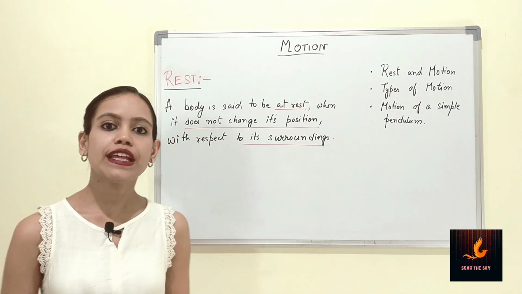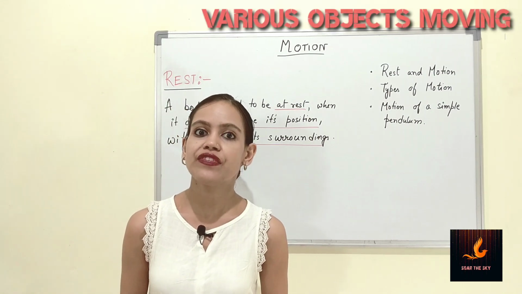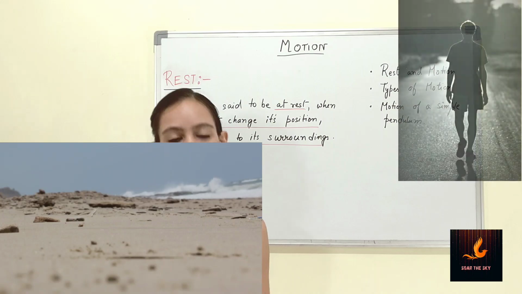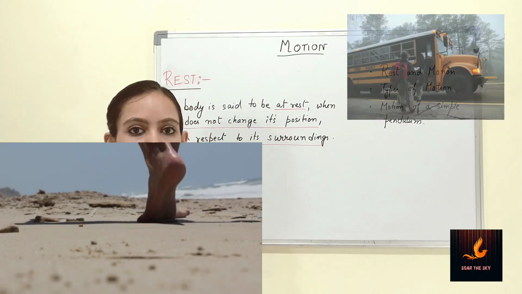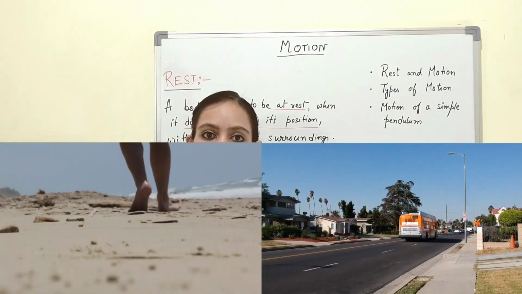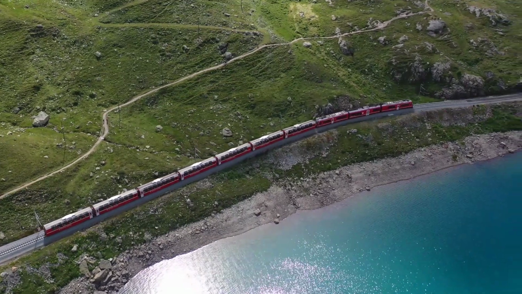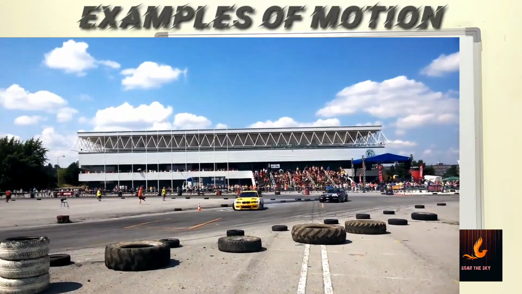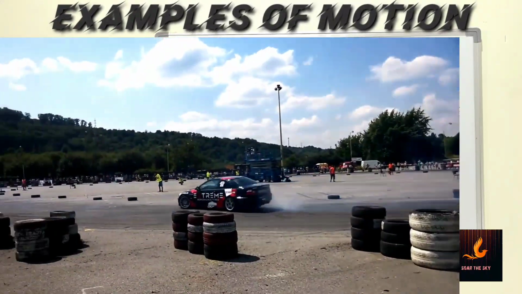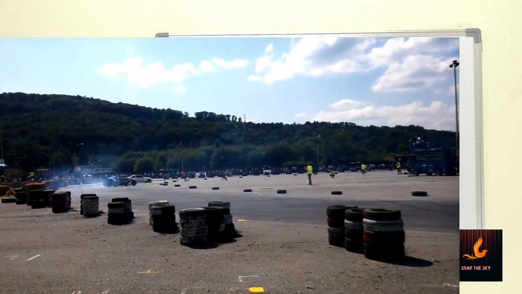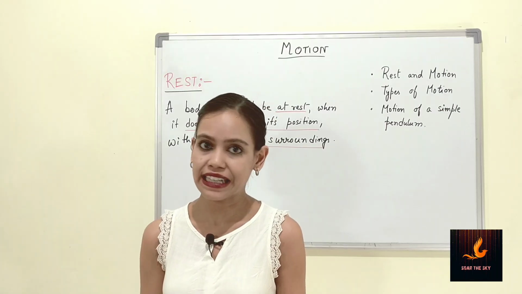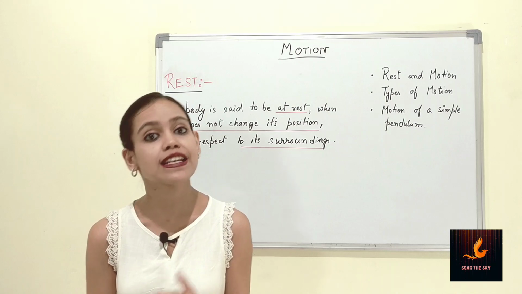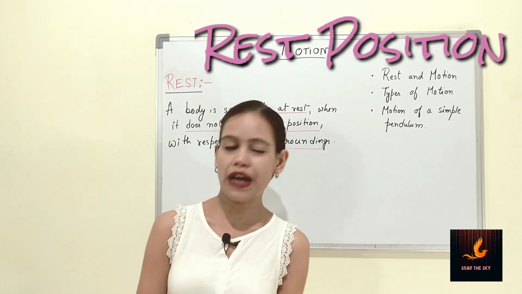In our day-to-day life, we always see various objects moving. For example, we walk from one place to another. A bus travels from one stoppage to another. A train travels from one station to another station. So these all are various examples of motion or movement. But what causes that motion? To understand that in detail, first we need to know what a rest position is all about.